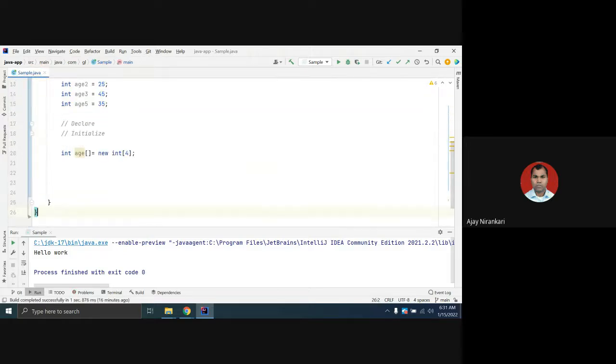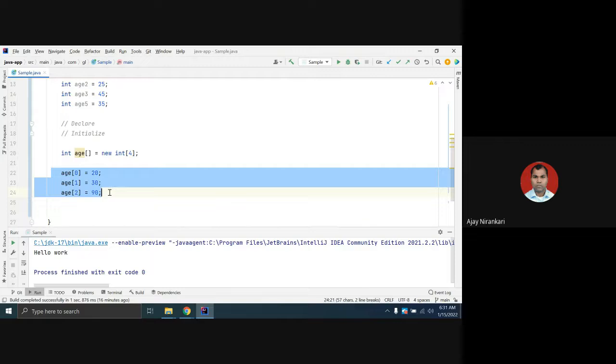So here is how to initialize. You say age of 0 equal to, let us say, 10. Age of 1 equal to 30. Age of 2 equal to 90. This is the way you can store values in an array.